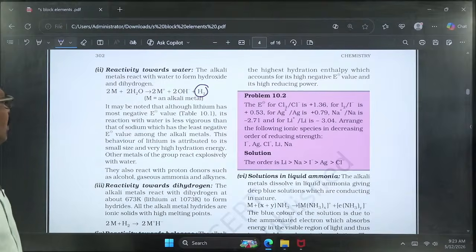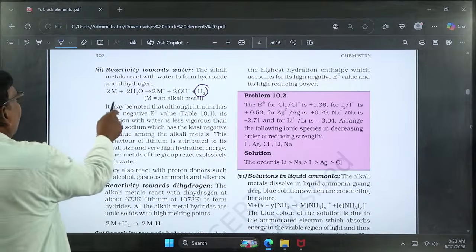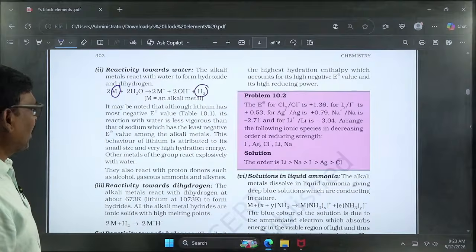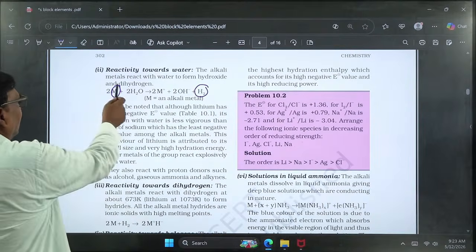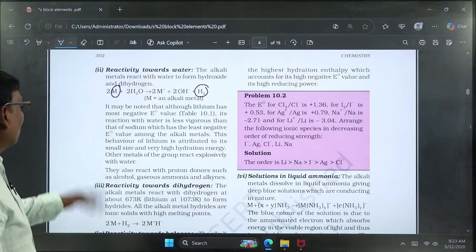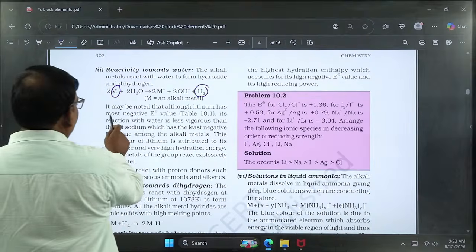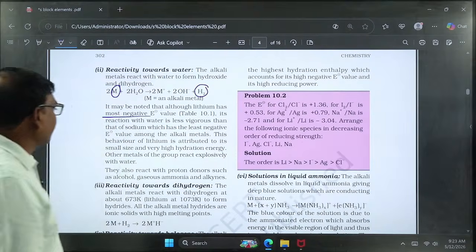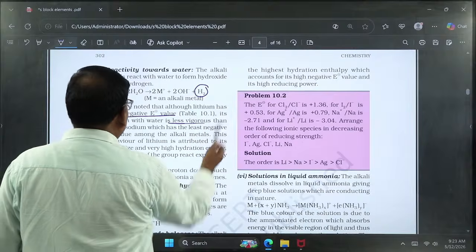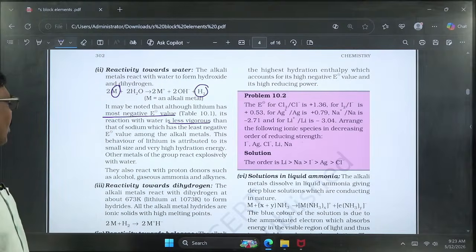Generally, the reactivity of these elements, alkali metals from lithium to cesium, because francium is a radioactive element, towards water gradually decreases from top to bottom. Here lithium has the most negative E standard value, already discussed in the previous class. So lithium's reactivity to water is very less, whereas sodium has the least negative value among the alkali metals. Lithium has small size and high hydration energy, whereas the other metals react explosively.